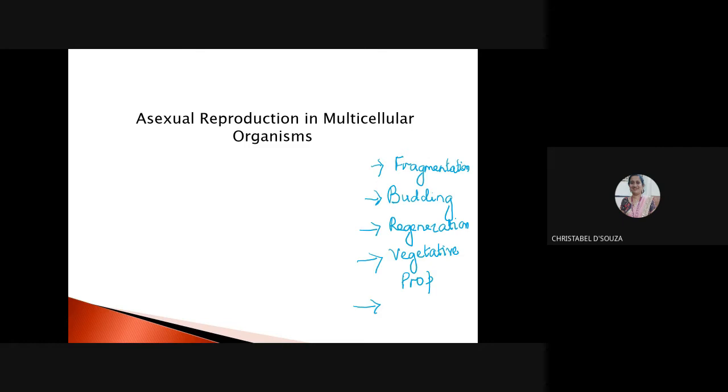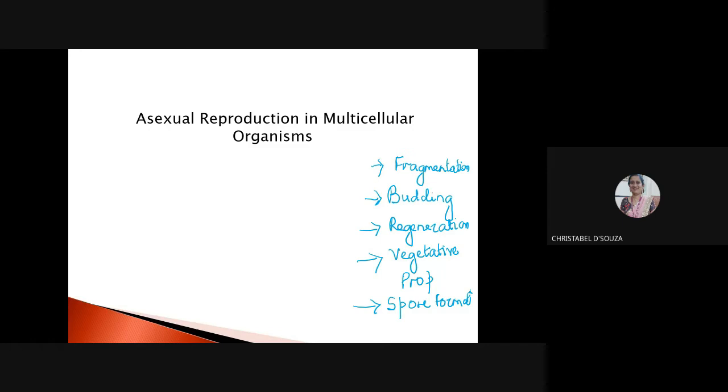So vegetative propagation takes place with the help of vegetative parts like the root, stem, and the leaf. And the last which we are going to study is spore formation. So these are the 5 types of asexual reproduction that we are going to study.